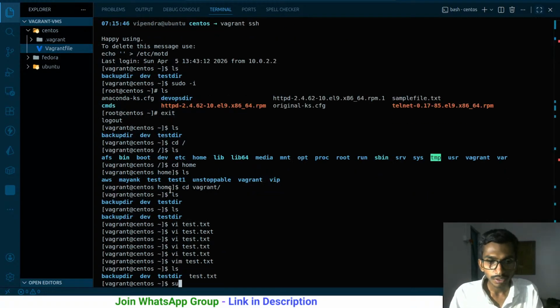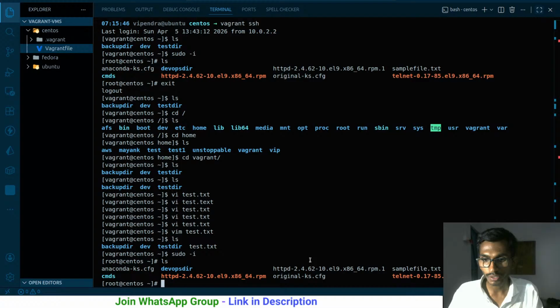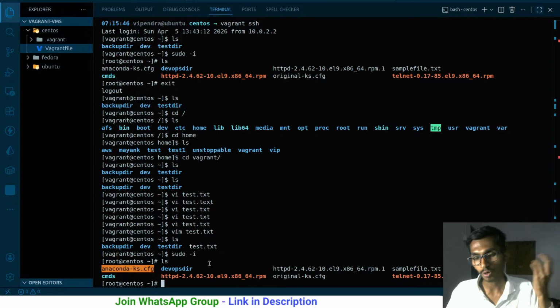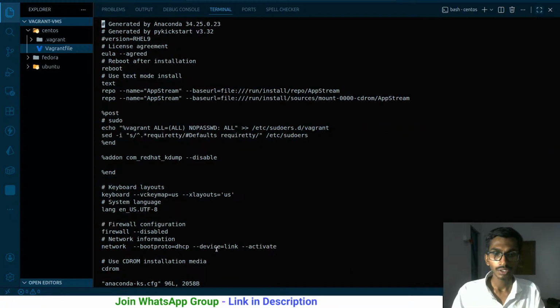So ls with sudo, this is the root user mode, and ls, here I have these files over here, and one of the files is anaconda kj. Forget about this, this is just a normal file we are using for testing purposes. If I open it using vi anaconda, this is how things look.